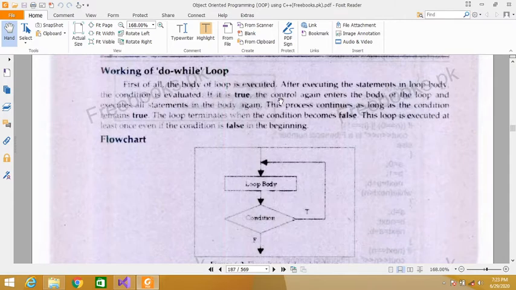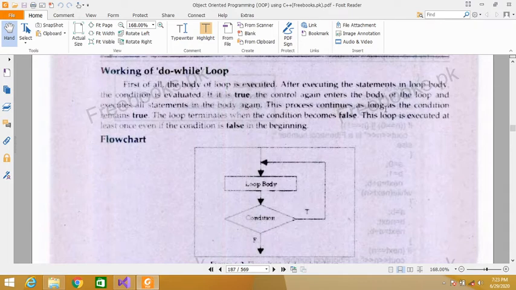If it is true, the control again enters the body of the loop. If the condition is false, then it will not enter the body of the loop. So it will be executed at least one time even if the condition is false.